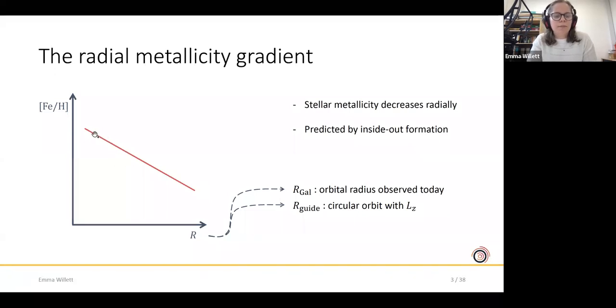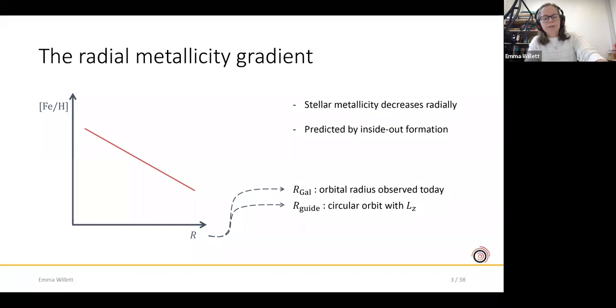So the center of the disk forms first, and therefore you have more generations of stars which are born and die and enrich the medium from which the next generation forms, and produce higher metallicities than you have at the outer edge of the disk because it formed later. So the better the constraints we can place on this gradient, the better observations we have to compare to models of the history of the Milky Way.